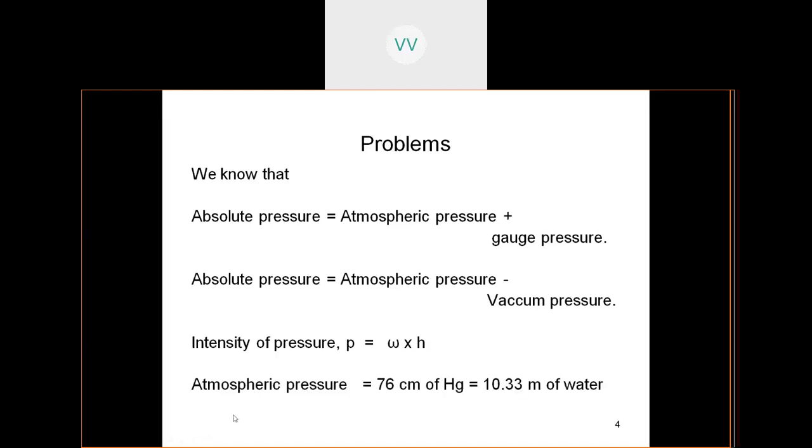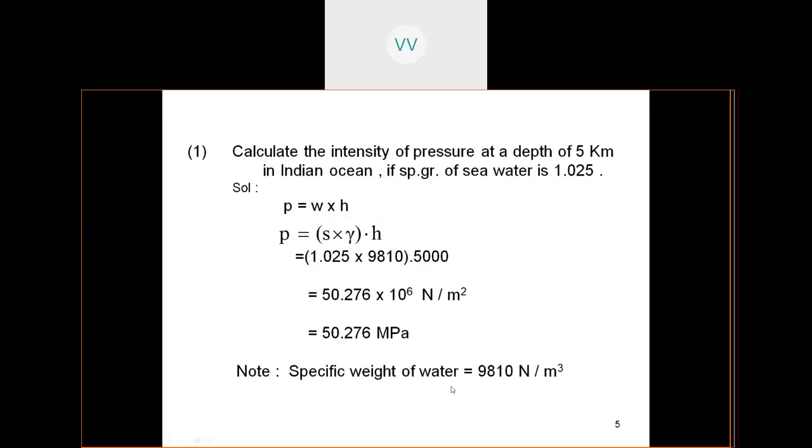And again, the atmospheric pressure is given in different terms. It is equivalent to 76 centimeters of Hg, that is mercury, and that is equivalent to 10.33 meters of water. So with the help of these, we are going to solve the problems. So take down the first problem.